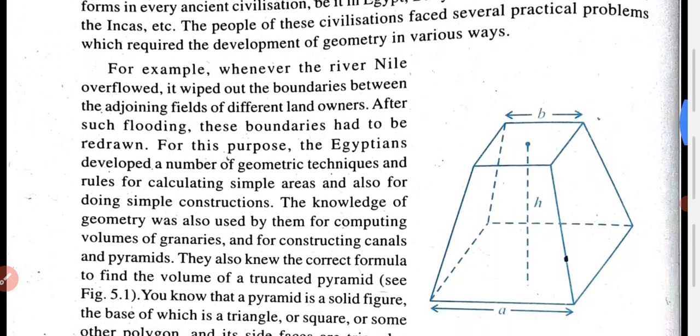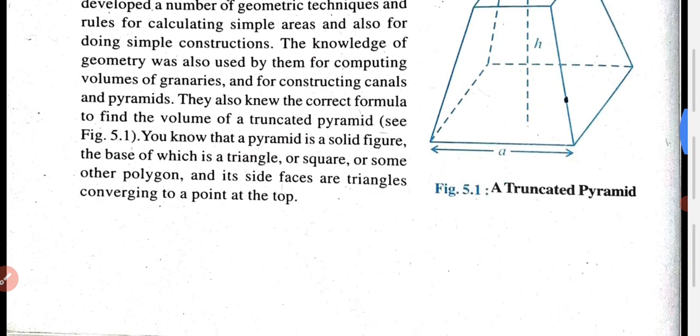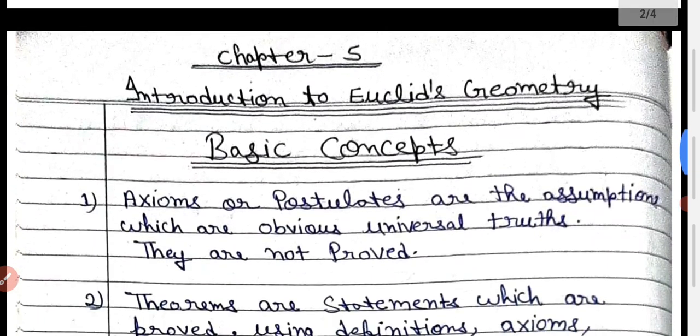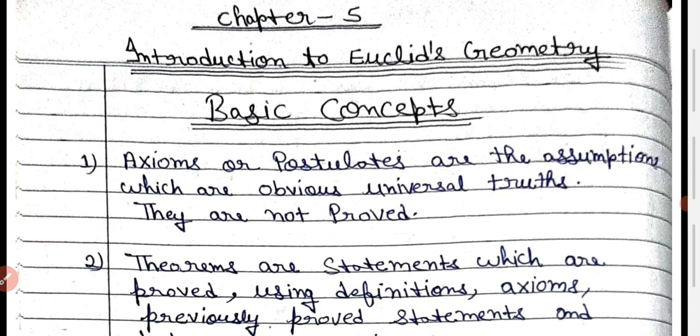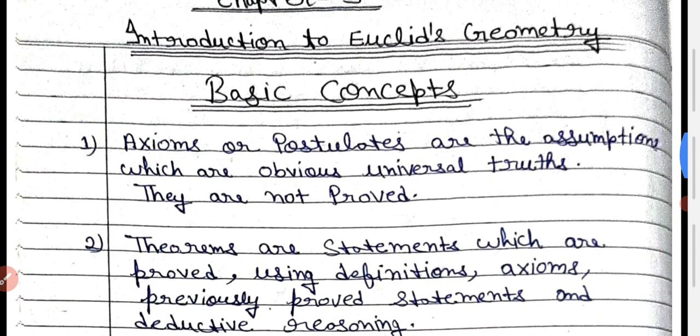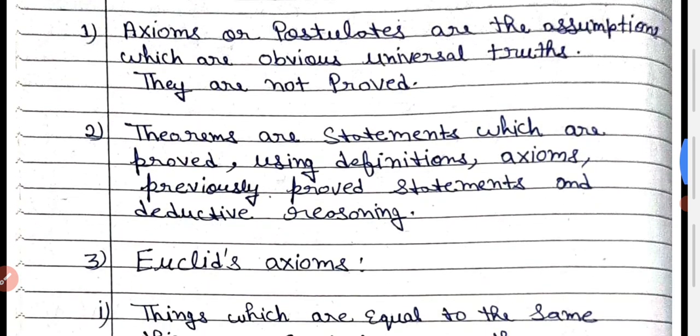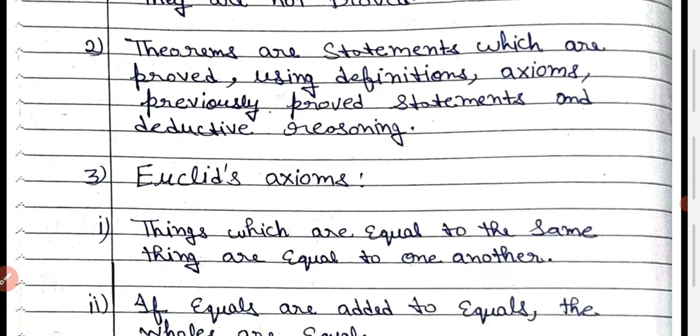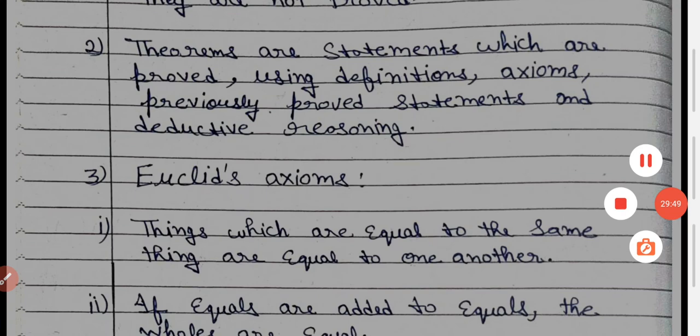If you have any doubt in this basic concept, you can ask me now. These are for your knowledge only, and if you know that concept, then it is very easy for us to do the next exercise. For the examination, only 2 and 3 marks questions will come from that. So this chapter is not that important from the examination point of view, but it is a very easy one and you can easily get 2 or 3 marks from this chapter. If you have any doubt in this chapter, you can ask me now. Thank you.